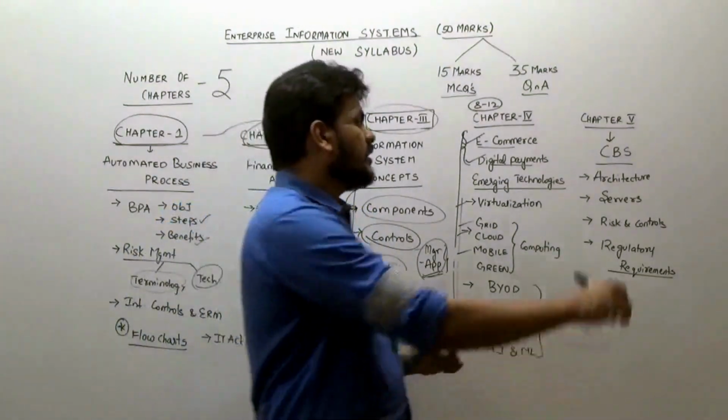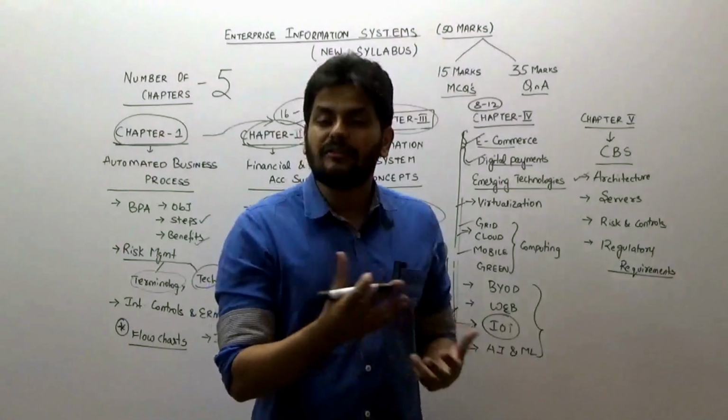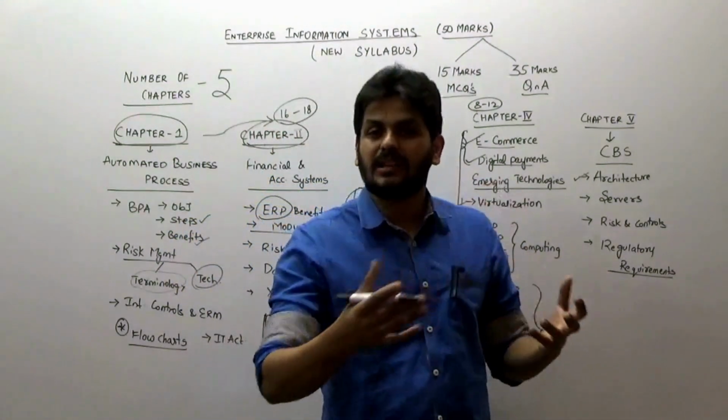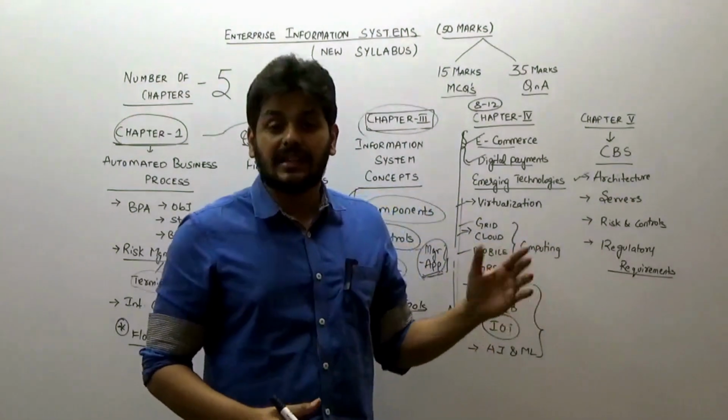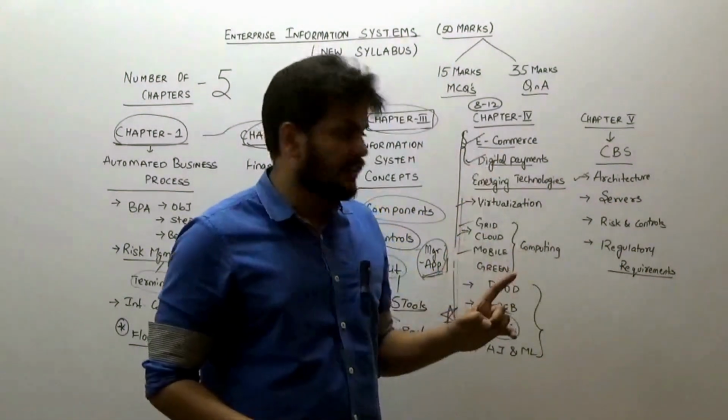Chapter 5 is the core banking systems architecture. Of course, the introduction everybody will read, because it covers accepting deposits, lending loans, and what the functions of a bank are. I don't think they should ask that question in the exam, but still, just run through that and then get on to the architecture.